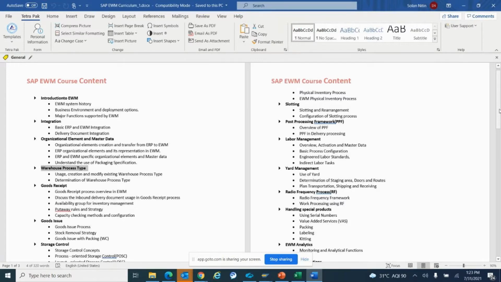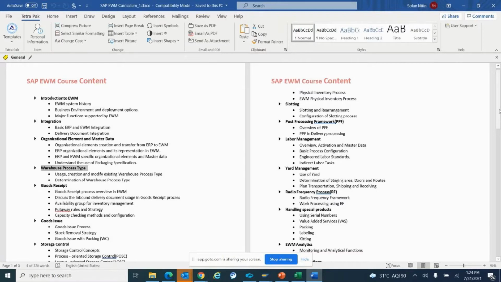Then we have labor management, how well we can plan the labor, and the settings related to labor management. Then yard management is basically about incoming and outgoing of vehicles or transportation units. We sometimes call a vehicle a transportation unit. Check in and check out of trucks or vehicles in the warehouse, and placing of material in the warehouse, is done under yard management, so we will be covering that.